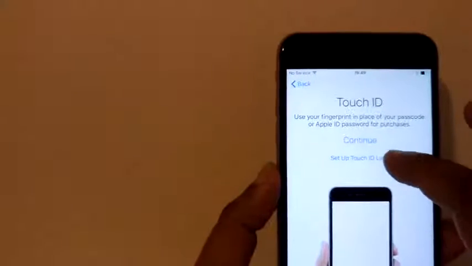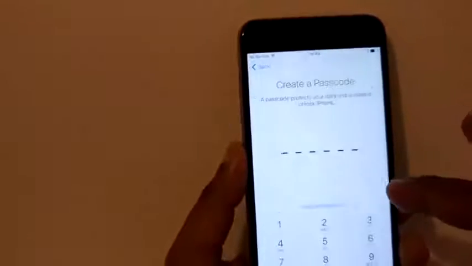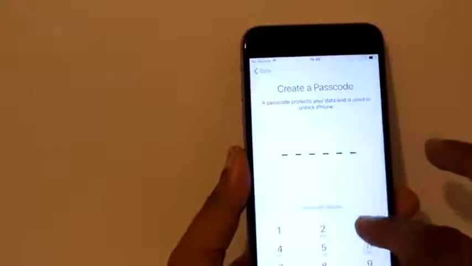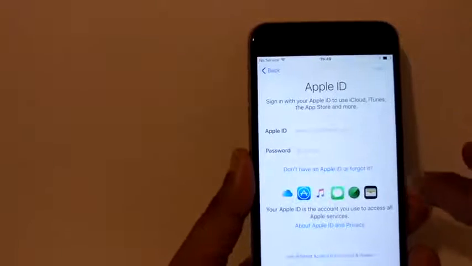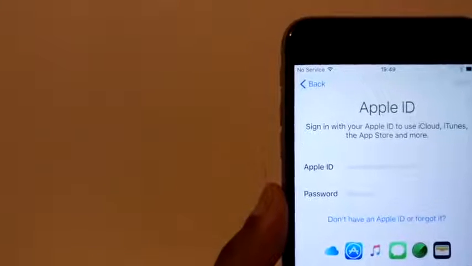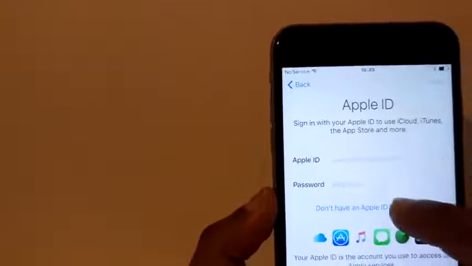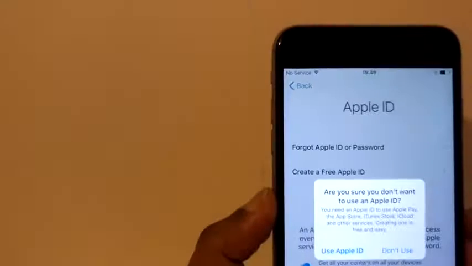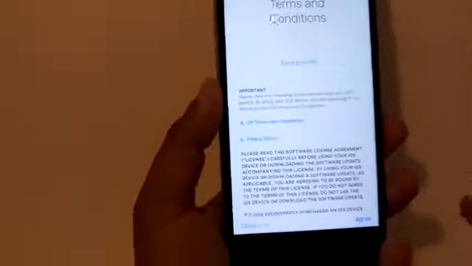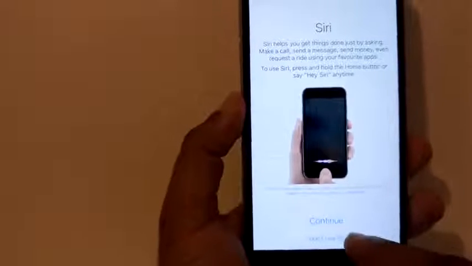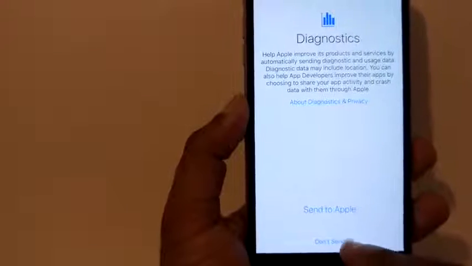I'm going to show you the complete thing. Okay, so the Chinese symbol, that is SOS, you have to keep pressing that thing. Here you can see Apple ID is clean. Here there is nothing. You can click on don't have Apple ID, set up later in settings, don't use. Okay, and you can see here everything. Agree, don't use, don't send. Okay, standard, and next. That's it, that's all.